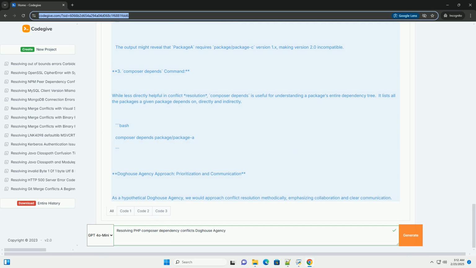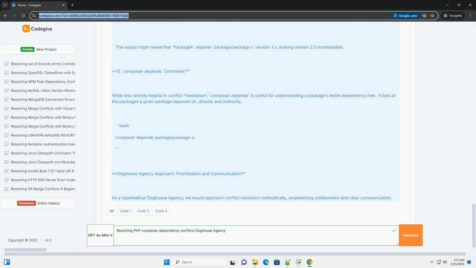2. Loosening version constraints, cautiously. If updating doesn't solve the problem, you might consider loosening the version constraints in your project's composer.json file. This allows Composer more flexibility in choosing versions. However, this should be done with extreme caution. Identify the constraint. Determine which package is causing the tight constraint on the conflicting dependency. You can use composer why to help.